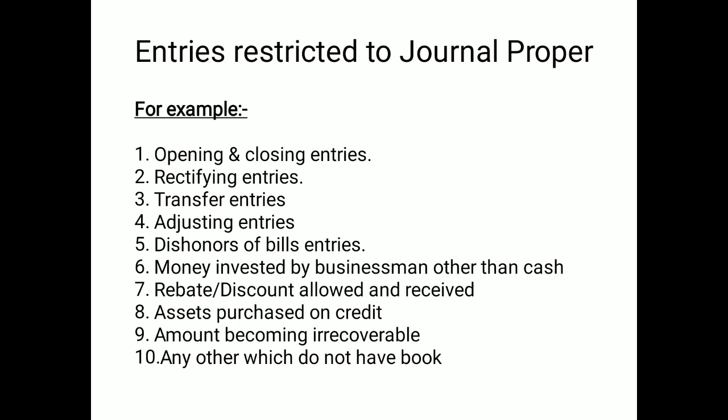You should pass the entries, opening, closing, rectifying and other transfer entries, and you may see that where cash is not there and goods are not there, all the entries will go to the journal proper. So I think the entries are clear to you, how to pass them in the journal proper.